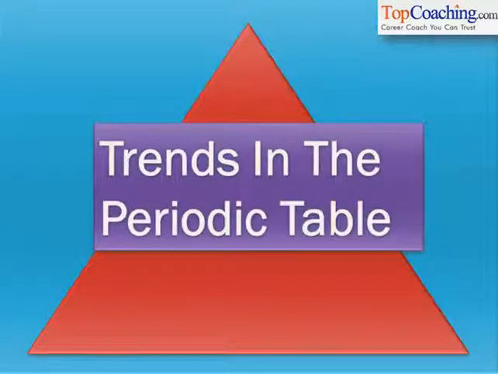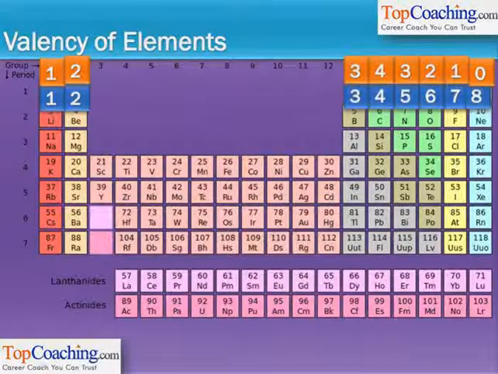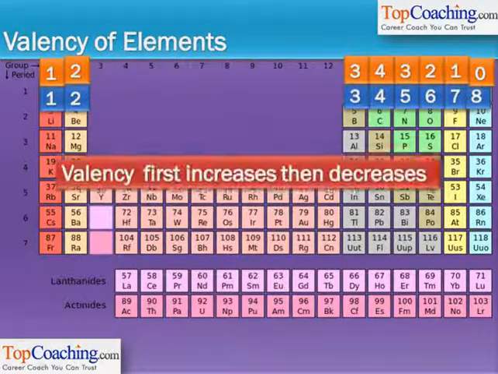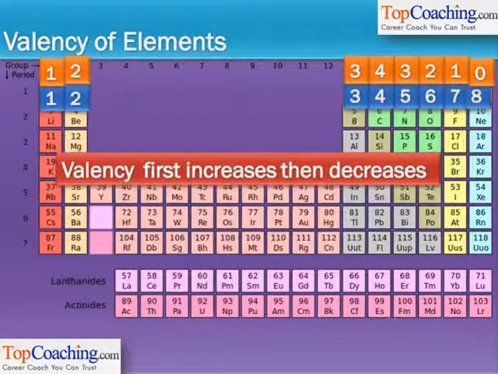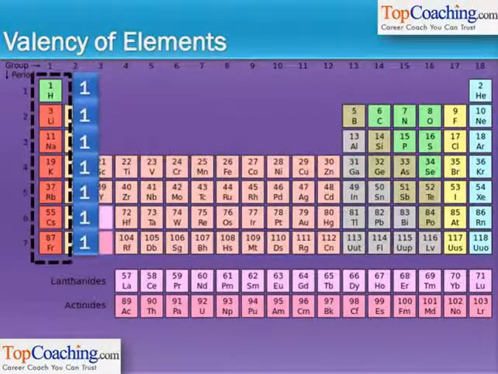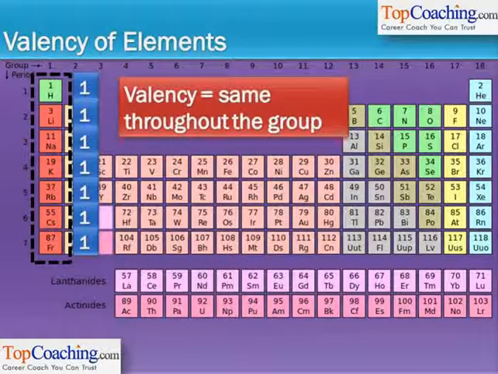We also discussed some trends in the periodic table in the earlier chapters. Take a look at the valency of elements. As you move from left to right in a period, valency first increases and then decreases. The maximum valency is 4. Valency is the number of electrons lost or gained in a chemical reaction. Down the group, valency remains constant. In the first group, the valency of all elements is 1.